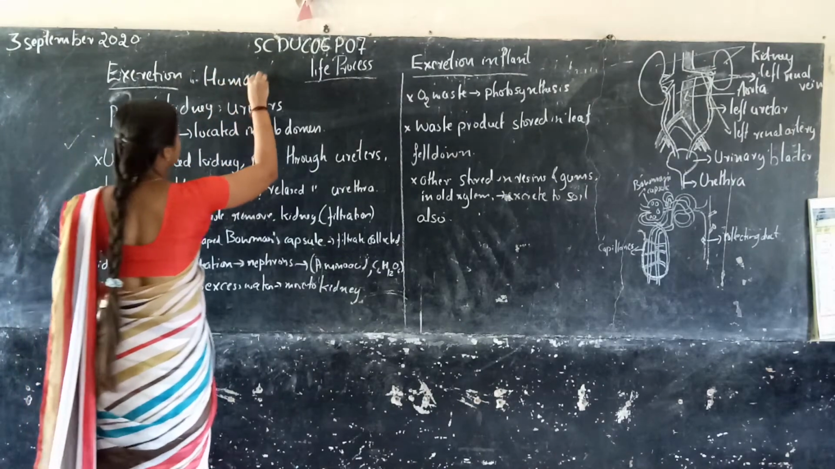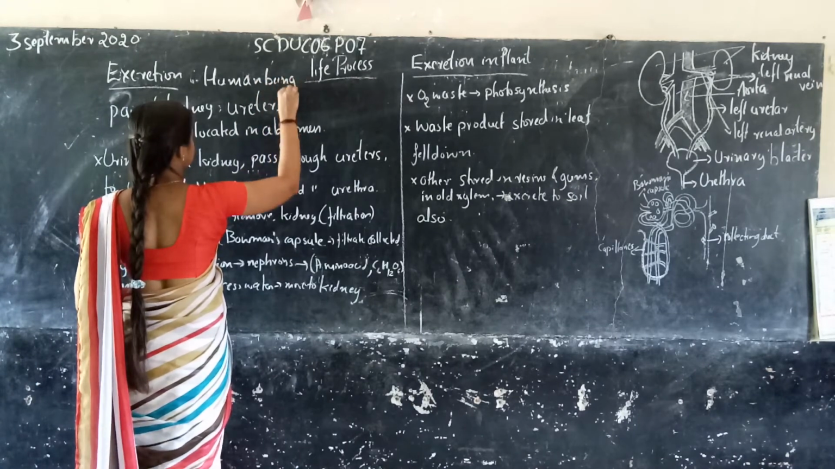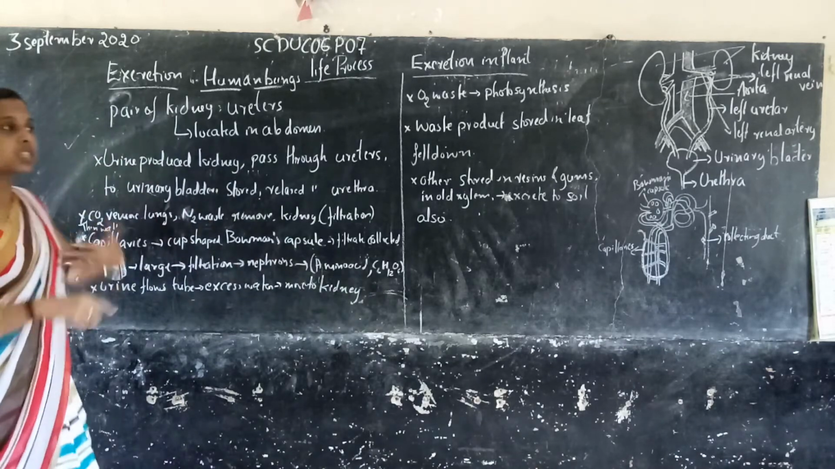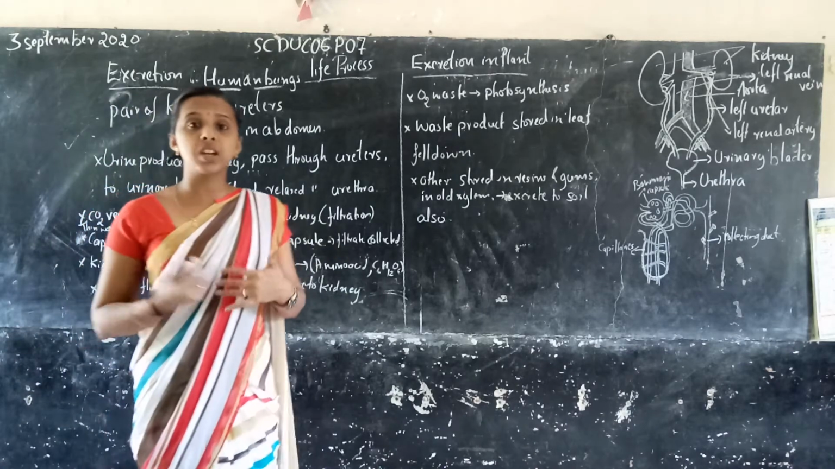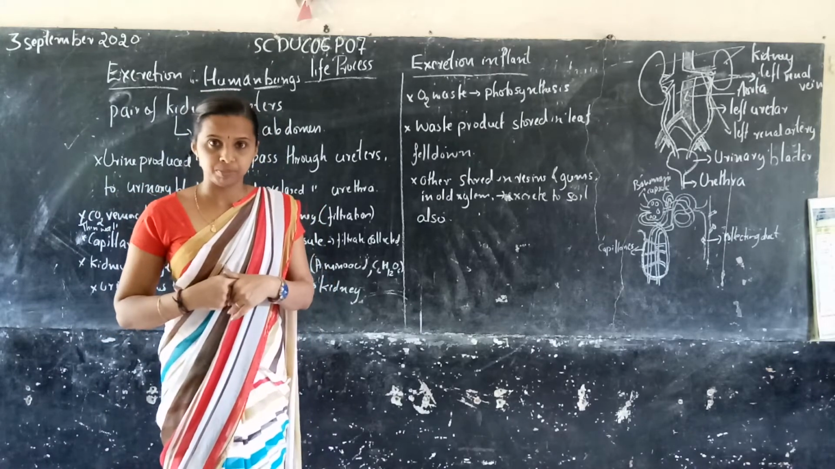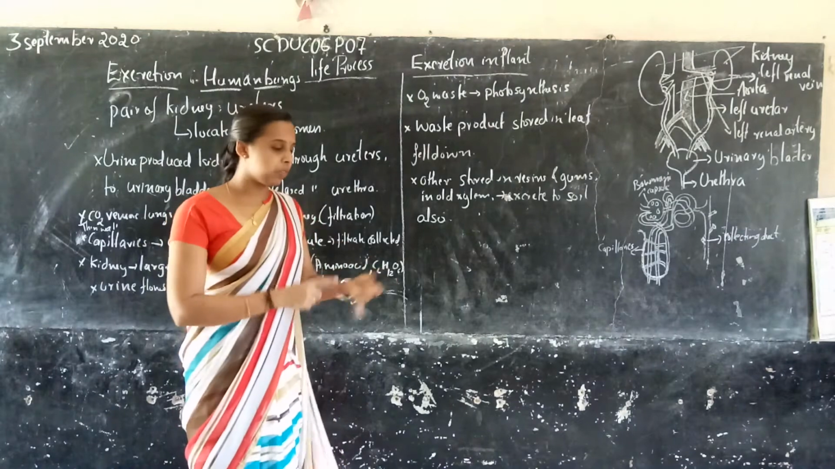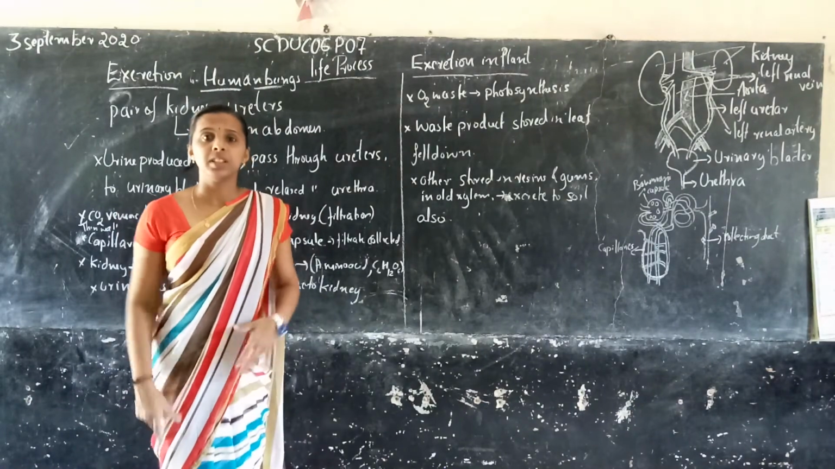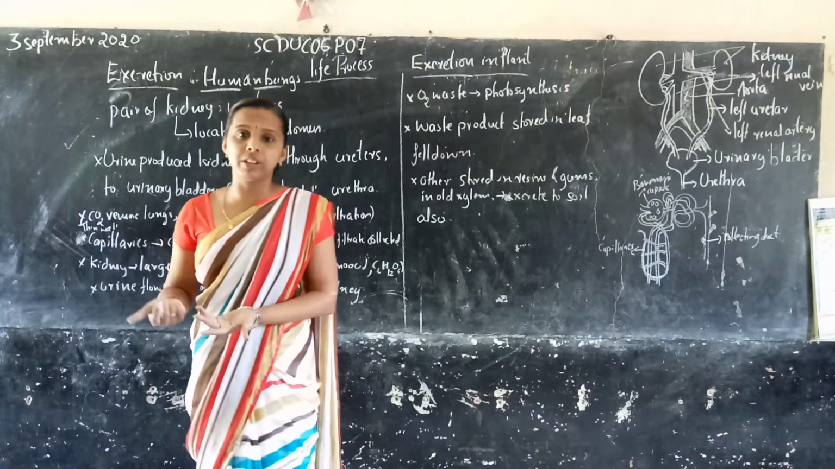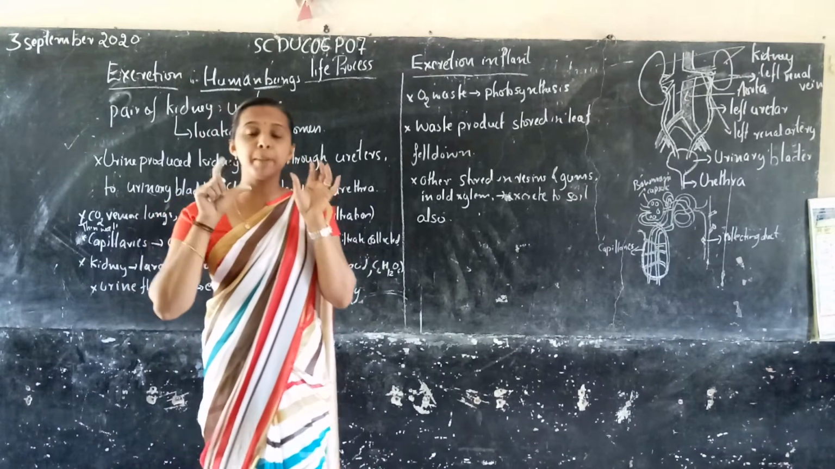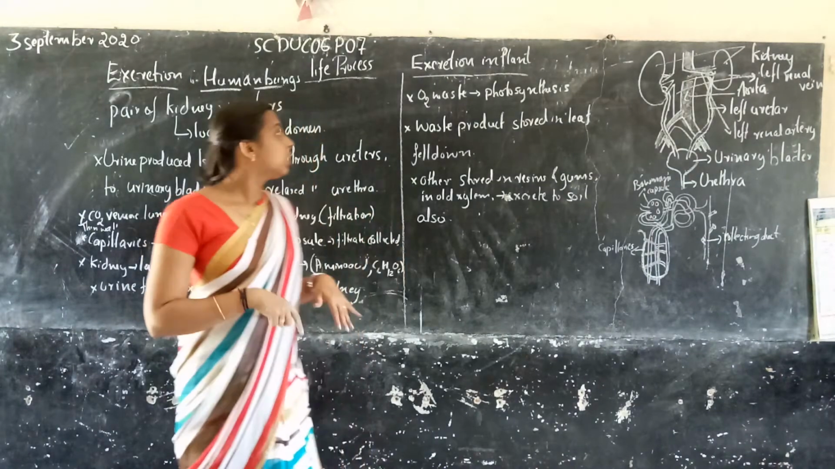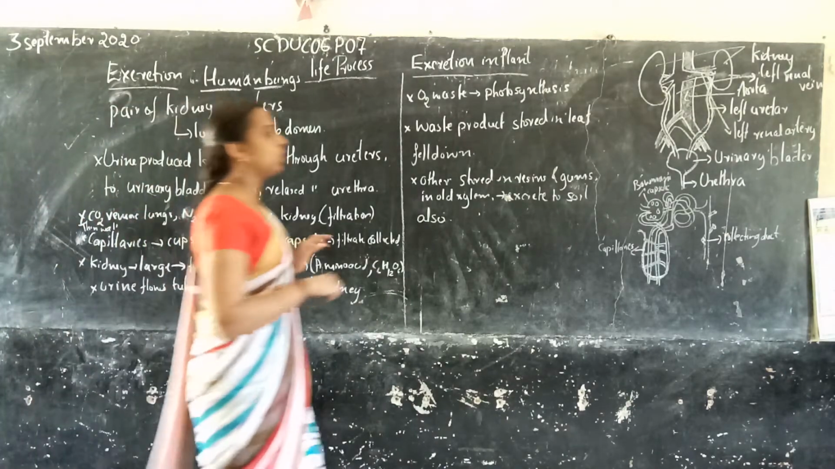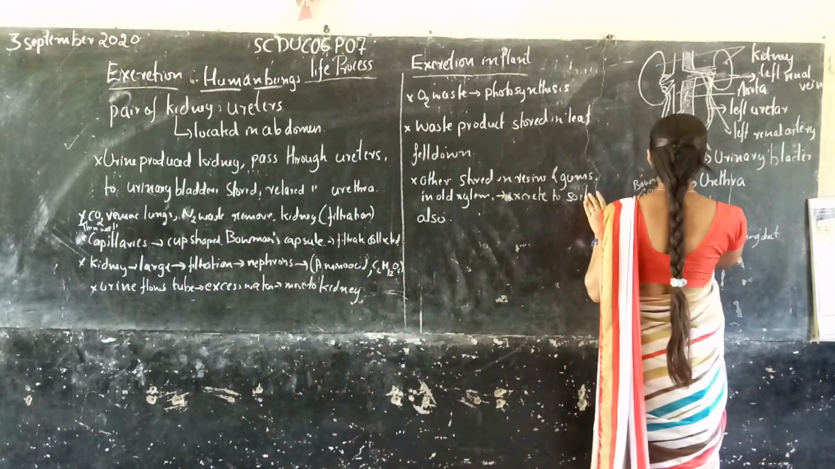In human beings, what happens actually? The waste materials which are unusable to our body, like some nitrogen wastes, some waste amino acids, some excess glucose, some excess water. These are waste, right? We have to remove them from our body. So in human beings there is a particular system of excretion, which we call the excretory system.